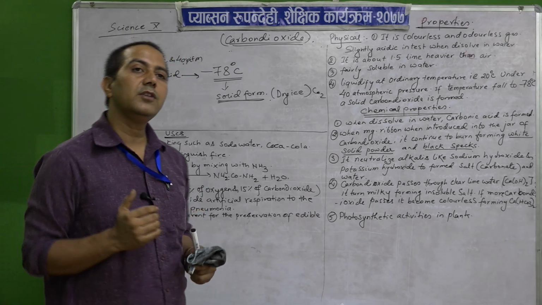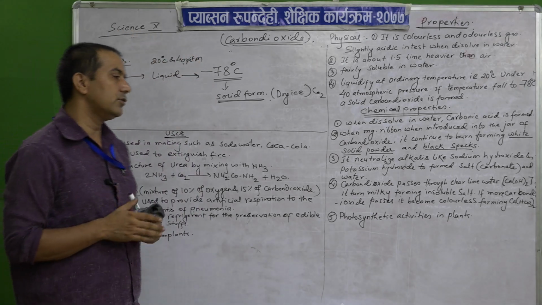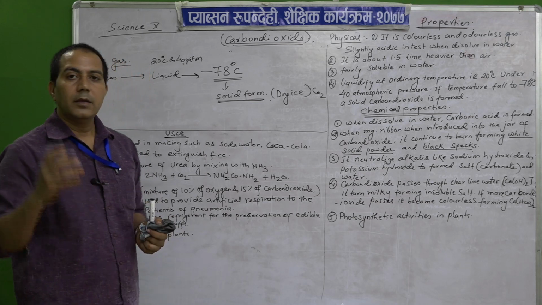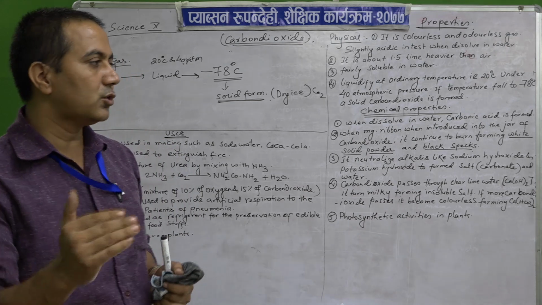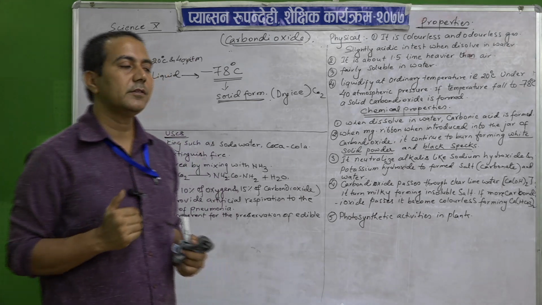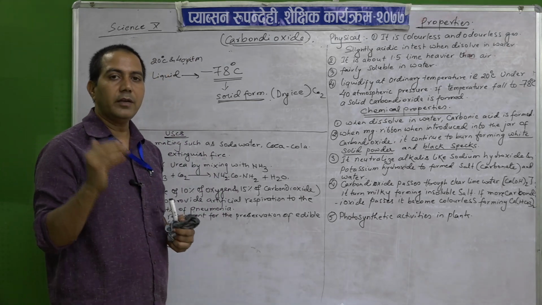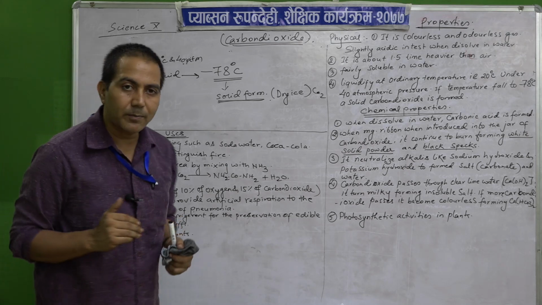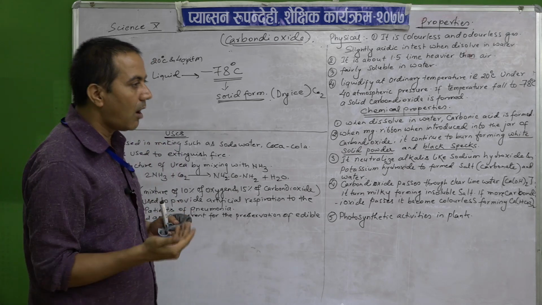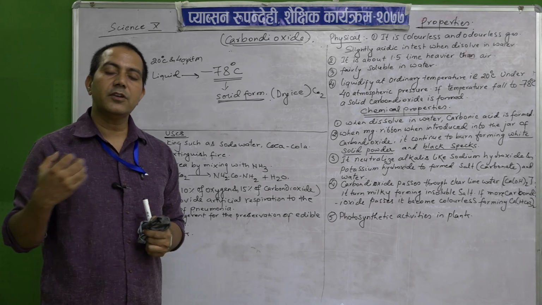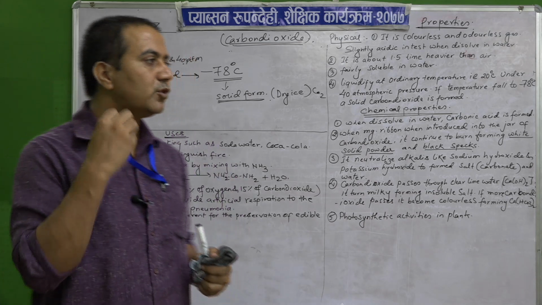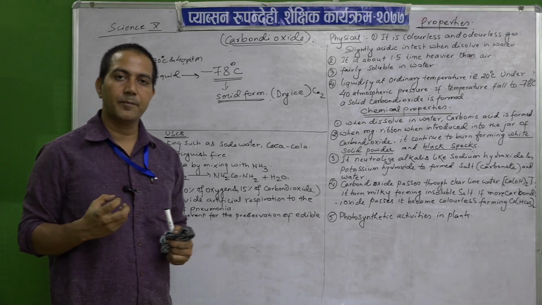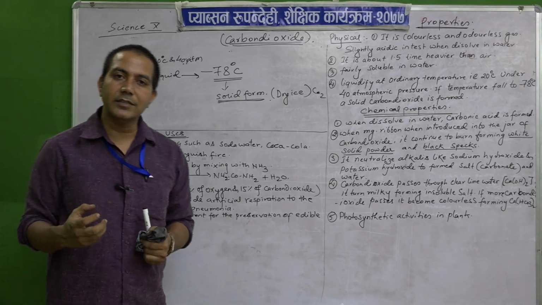Then it is fairly soluble in water, and it can be changed into liquid and solid. At 20 degrees and 40 atmospheric pressure, it will change into liquid form, and when the temperature is reduced to minus 78 degrees Celsius, it becomes solid, and that is called dry ice.